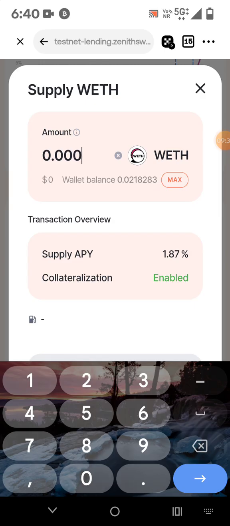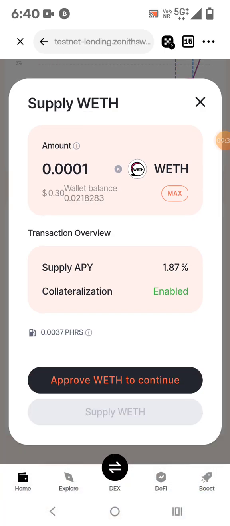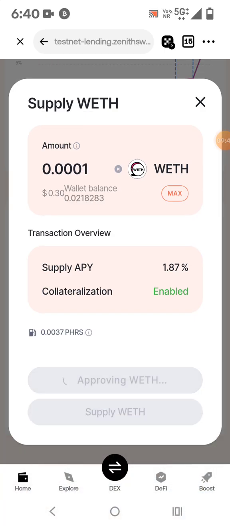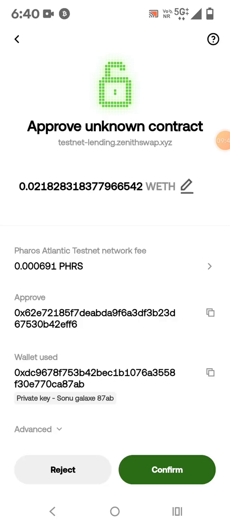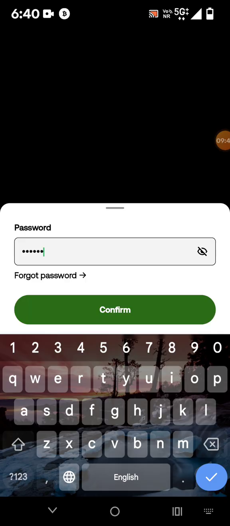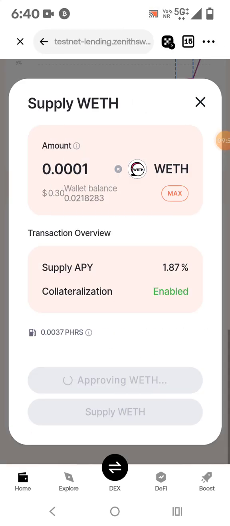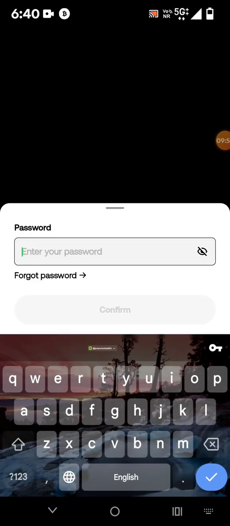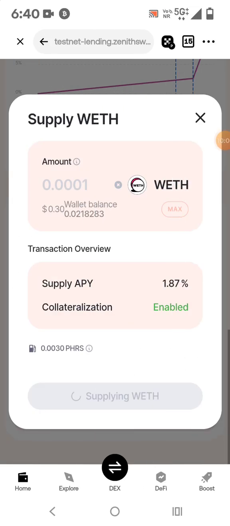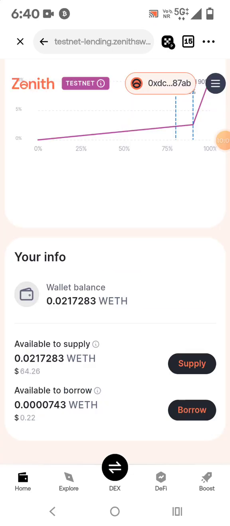So I will try 0.0001, approve. So let me first approve the contract. तो आपको पहले कॉन्ट्रैक्ट को अप्रूव करना है, and after that we have to supply WETH. इसके बाद ही हमको क्या करना है, सप्लाई करना है. So you have to do 41 times these transactions. So one by one we will complete. So this is the step.